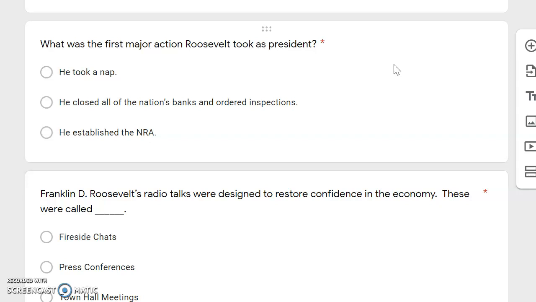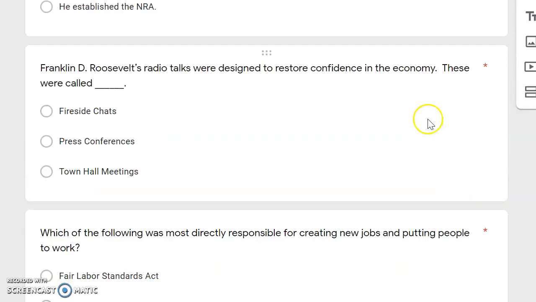He closed all of the nation's banks and ordered inspections. He established the NRA. Franklin D. Roosevelt's radio talks were designed to restore confidence in the economy. These were called Fireside Chats, press conferences, town hall meetings.